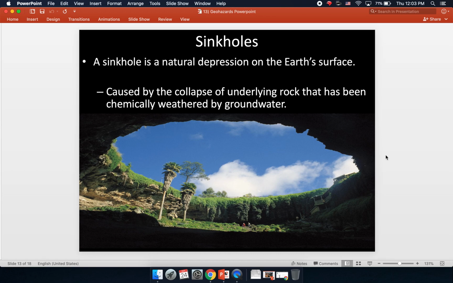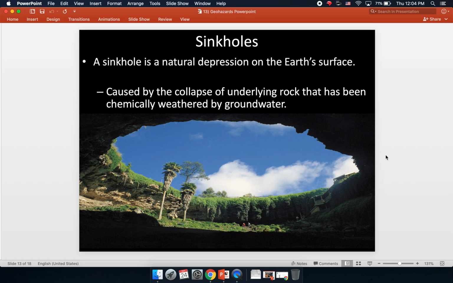So if enough chemical weathering happens to bedrock and leaves a void underground, everything on the surface above can collapse down into that void because there's not enough structure underground to hold the soil and everything else above in place. So you can have a big mass move, everything falling in at once.